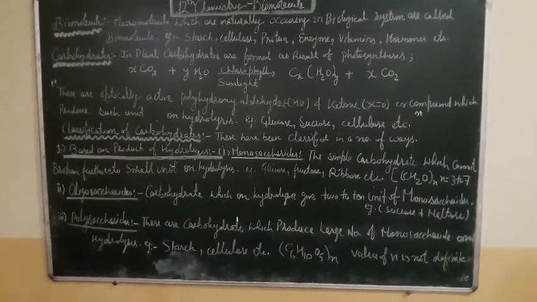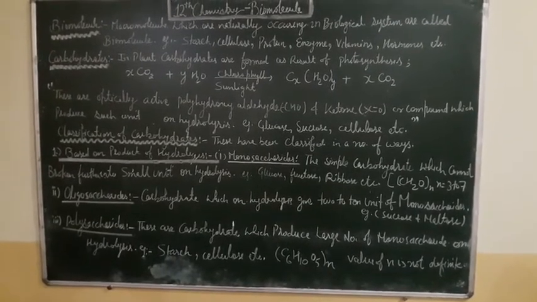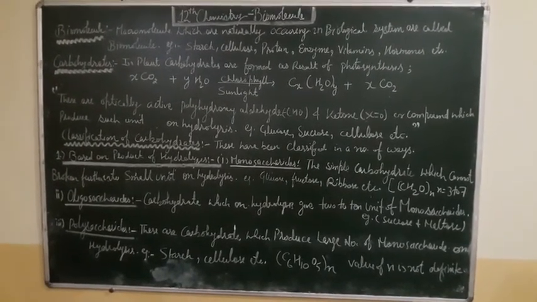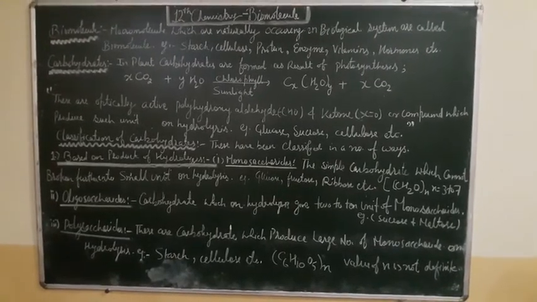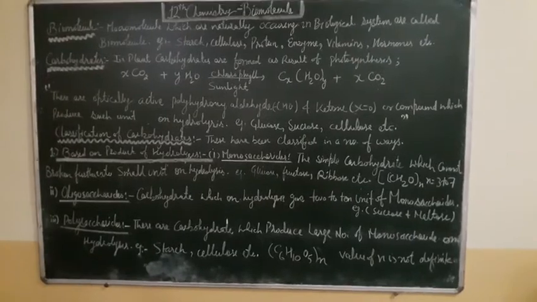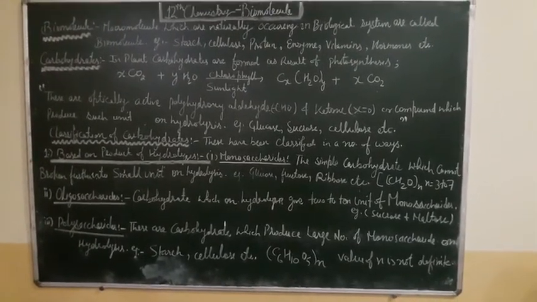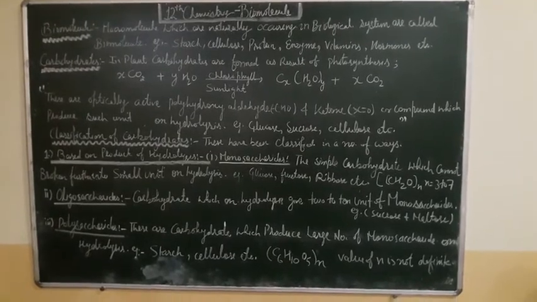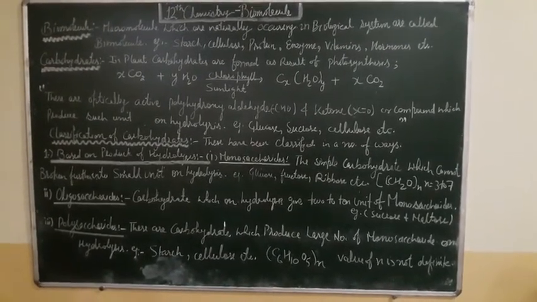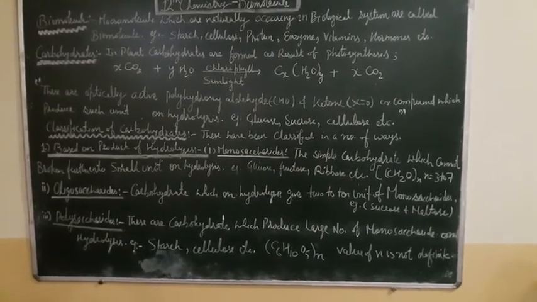To repeat, simple carbohydrates which cannot break further into smaller molecules on hydrolysis. Examples: glucose, fructose, ribose, etc. These are the examples of monosaccharides. Here you see the general formula, (CH2O)n, where n varies from 3 to 7.